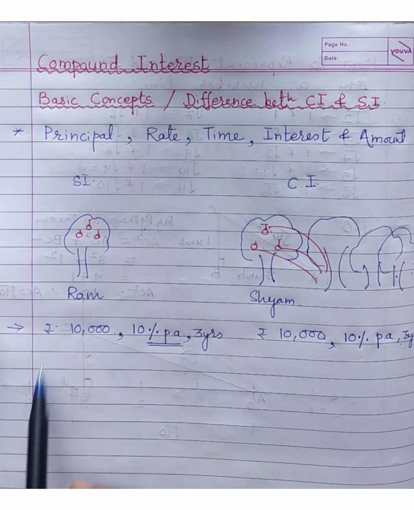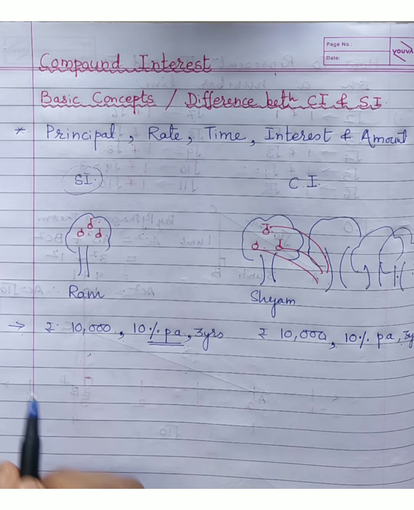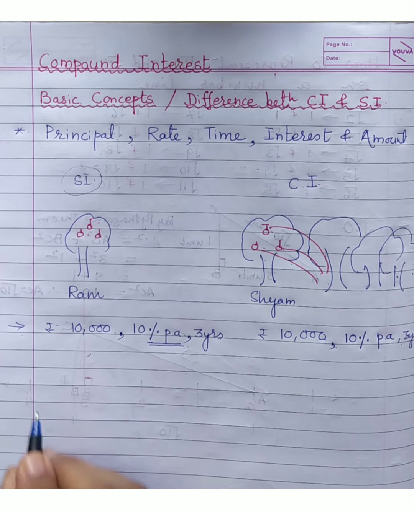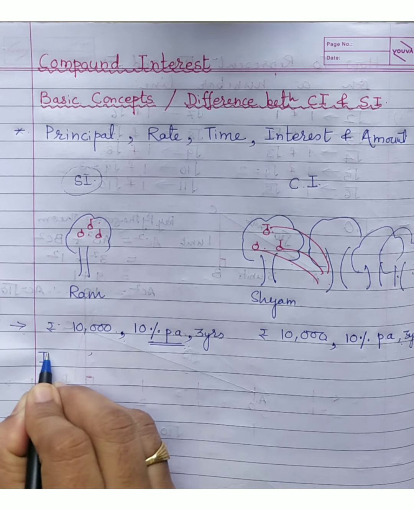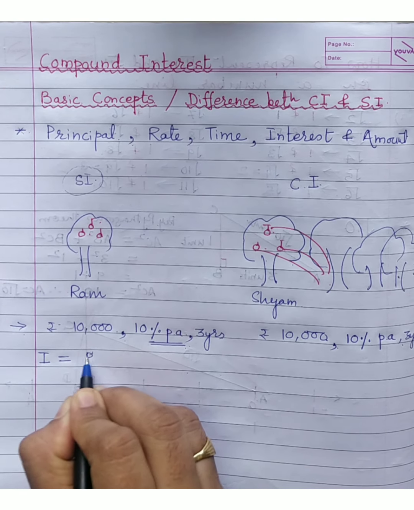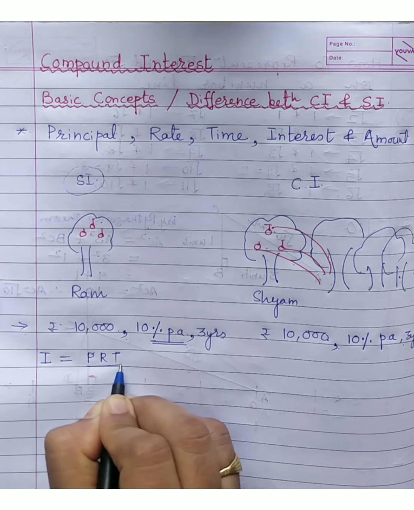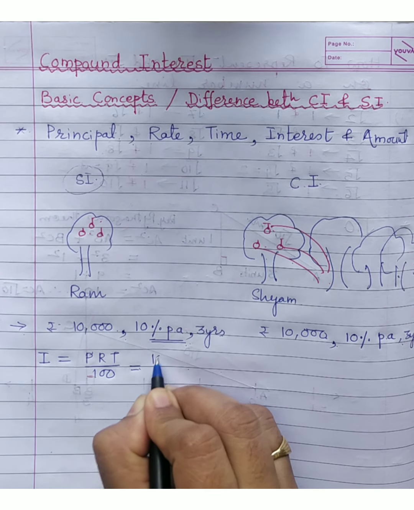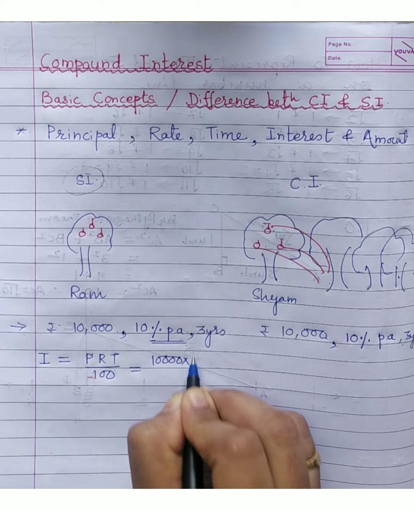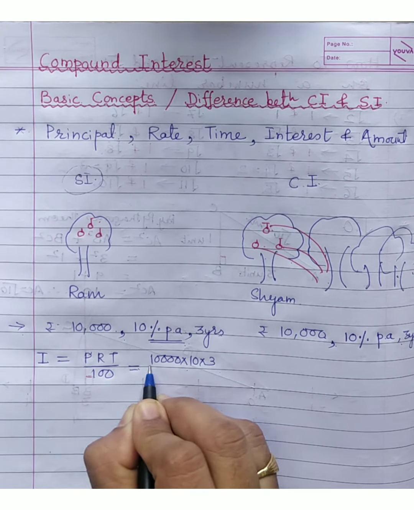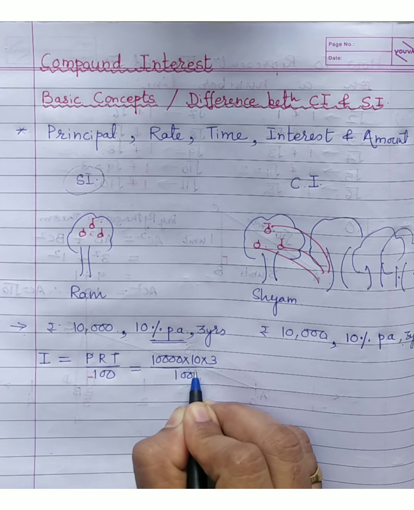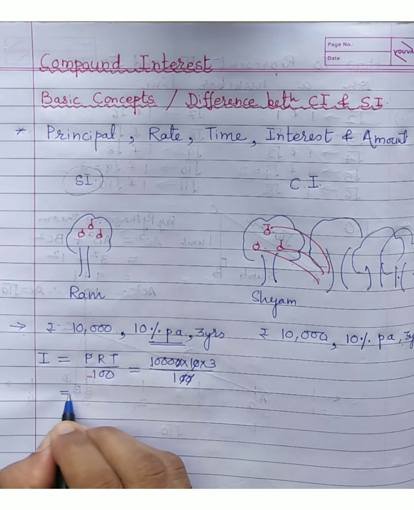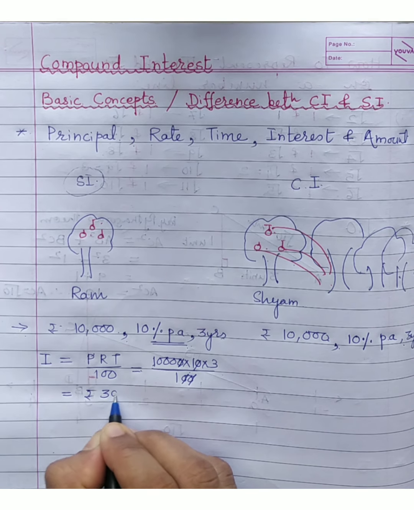Okay, first person is working with what? Simple interest. So you know that if I ask you how much is the interest obtained in 3 years, directly you can apply the formula. What is the formula? I is equal to PRT upon 100, right? So how would it come? 10,000 into 10 into 3 upon 100, right? So 1000 into 3, the answer is rupees 3000.